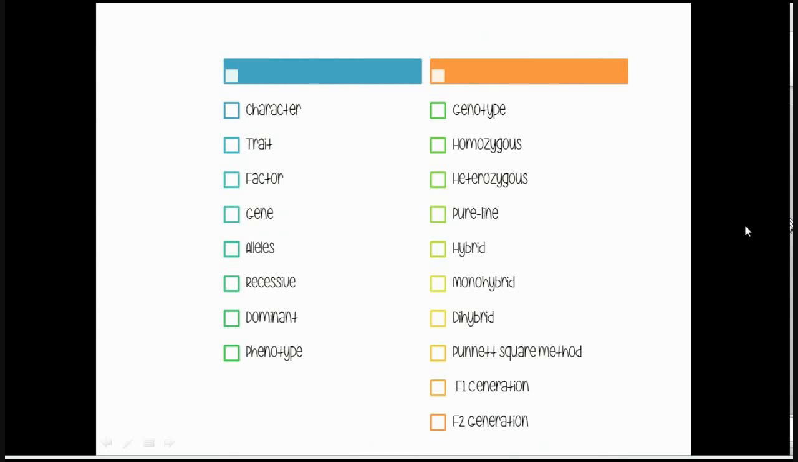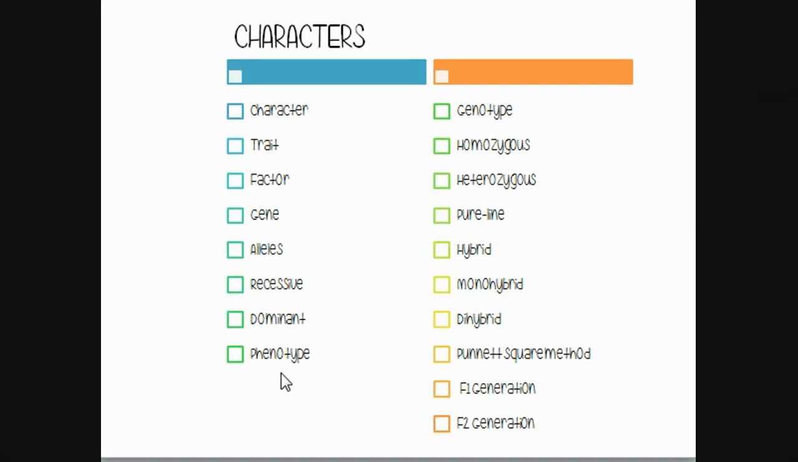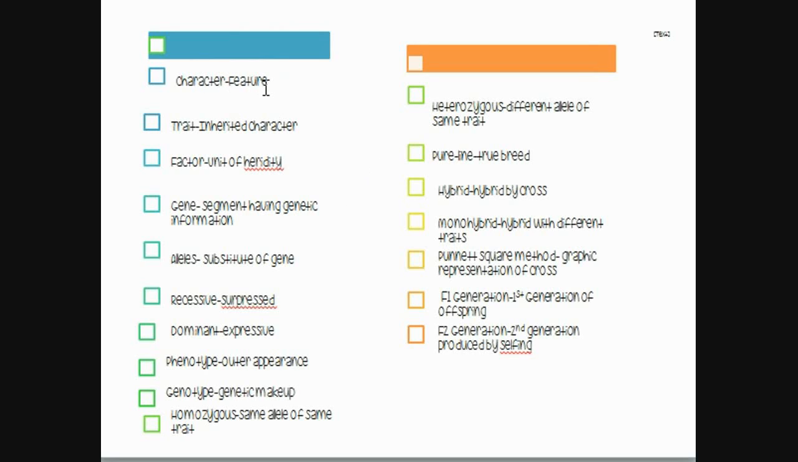Now he studied various terms such as character, trait, factor, gene, alleles, recessive, dominant. We shall know in detail what they are. There are different characters, and Mendel studied and took into account characters, trait, factors, gene, alleles, recessive, dominant, etc. We will learn about it further. See, these are the various characters he studied in a pea plant, and that is the reason why he selected pea plant only. As you can see here, there are various meanings of the given terms.